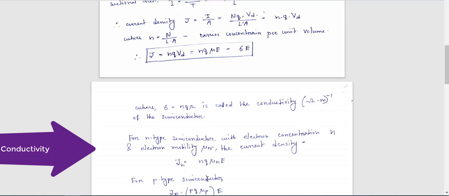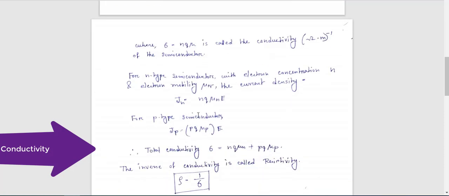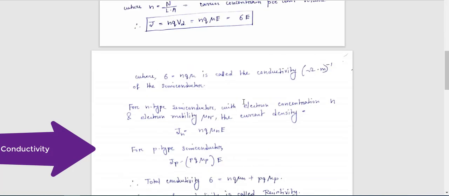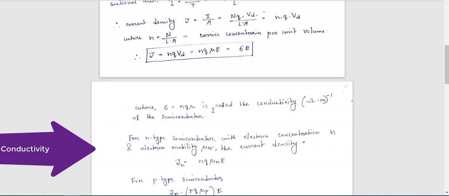So for an N-type semiconductor, mu is replaced by mu n, the mobility of the electron. So it can be written as Jn equals n q mu n E. And n is the carrier concentration per unit volume for an N-type semiconductor.